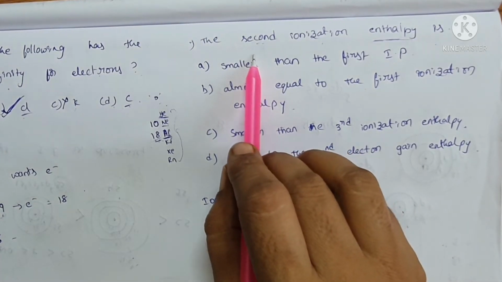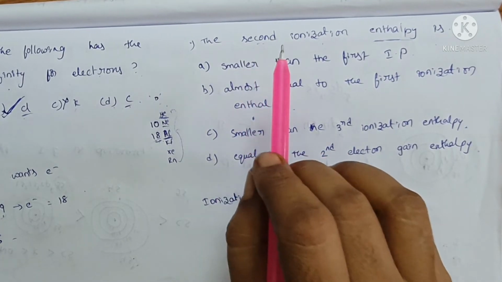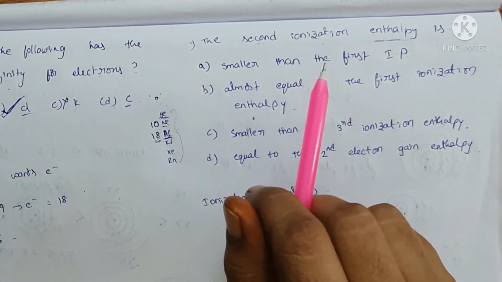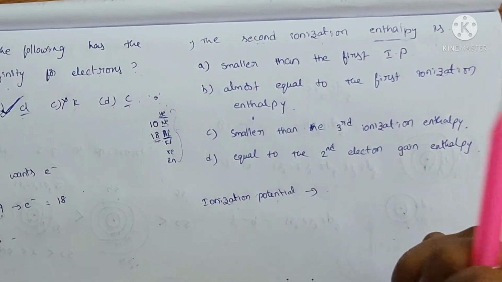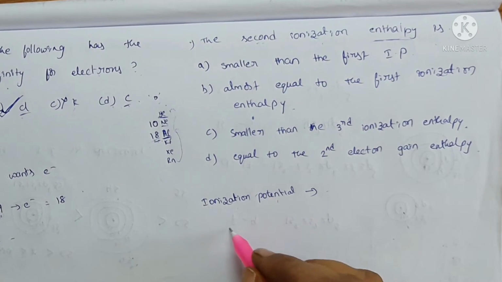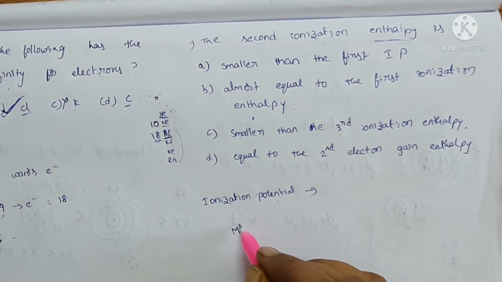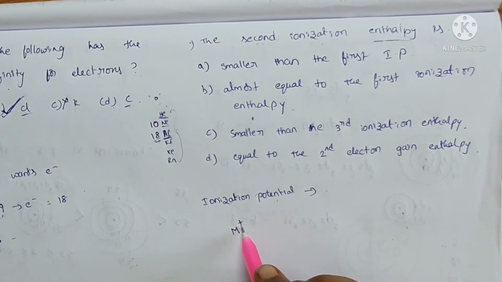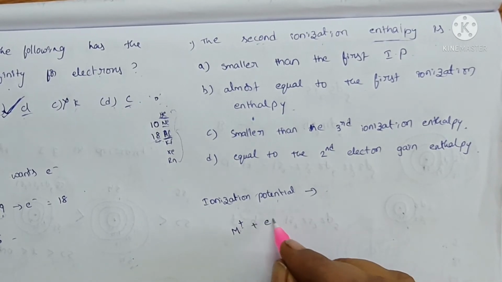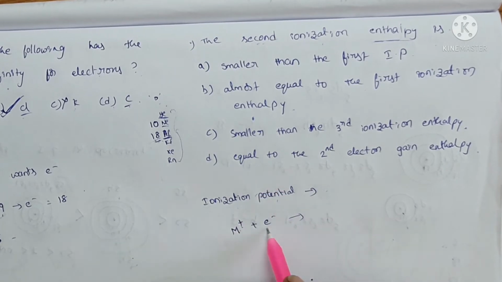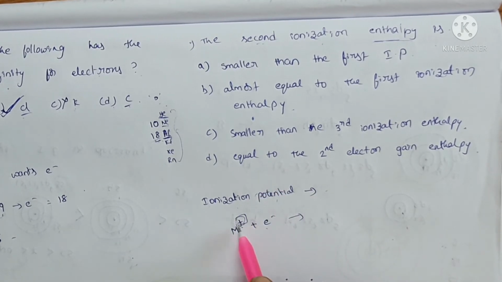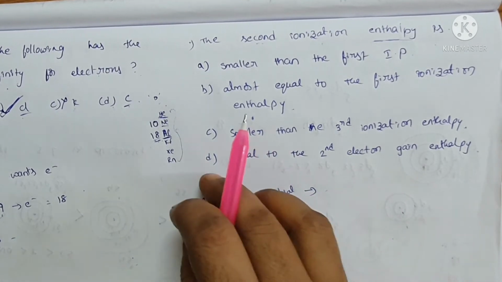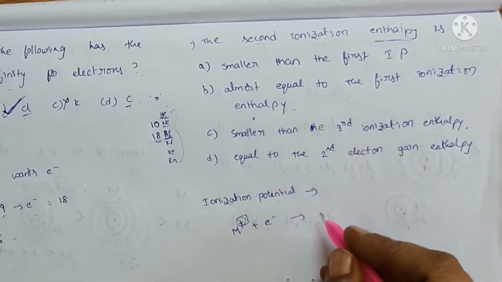What is second ionization potential? Whenever we have already taken an electron from the outermost shell, and we take one more electron from the cation, for example M plus. Already we have taken an electron from this. Whenever we take an electron from this cation, the energy required is very high.